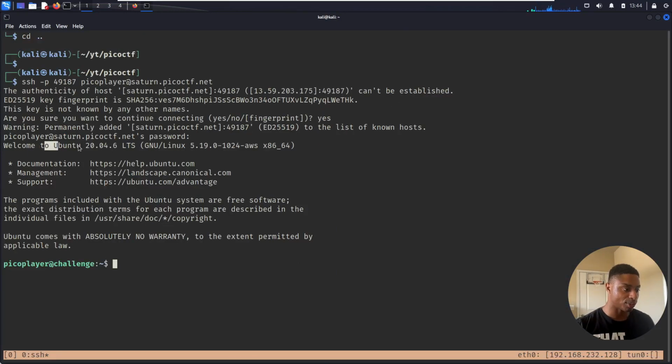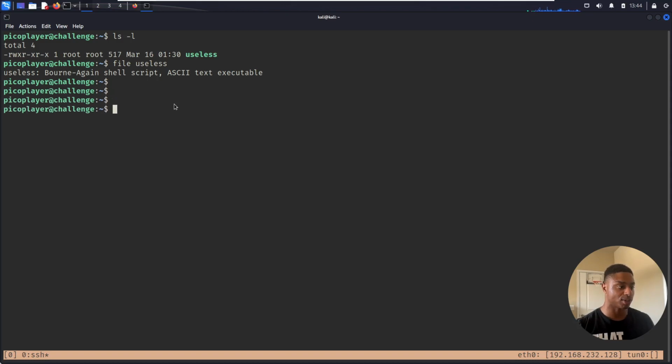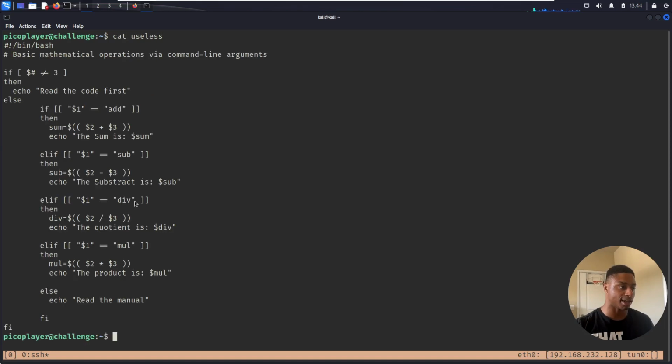All right, welcome to Ubuntu 20.04.6. There's the kernel version, read some documentation. So ls -l, okay, there's a file called useless. Let's run the file command on it. So Bourne-again shell script. So this is the bash script. I can do word count with -l, need to give it the file, not user, useless. So there's 32 lines in the file. So that's easy to cat out.